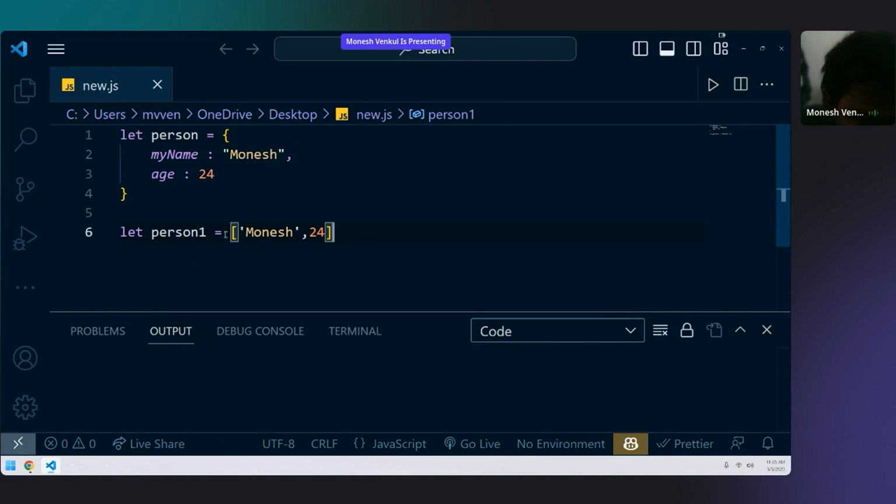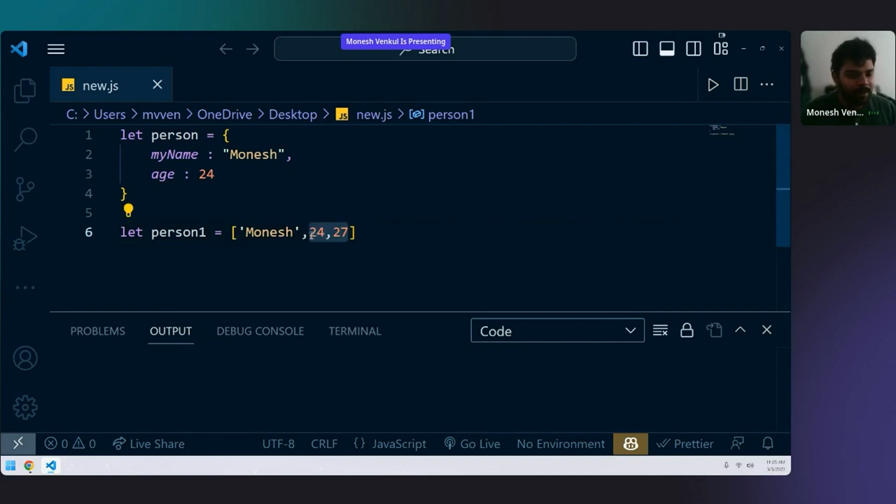Now, answer me this question. In an array, when I'm writing Monish and 24, now you know me, so you know that Monish is a name and 24 is my age. Now let's add one more thing, like a random number, let's say 27. Now, how do you know which one is age?